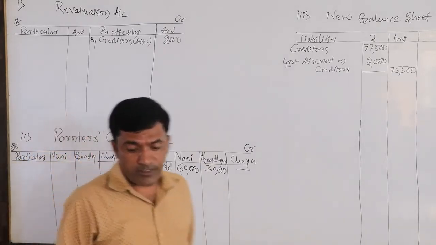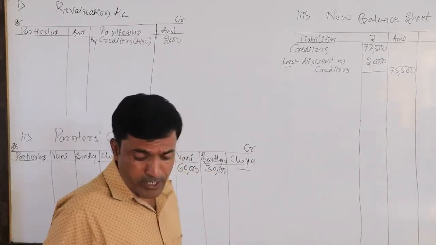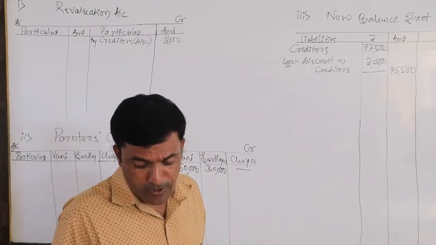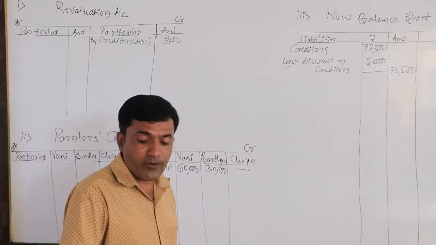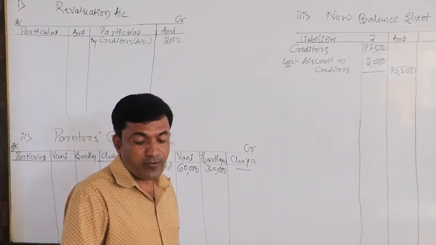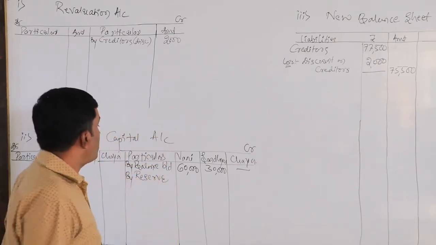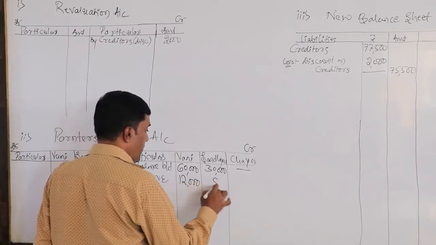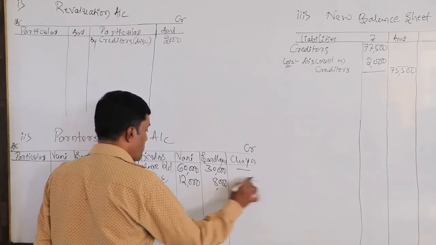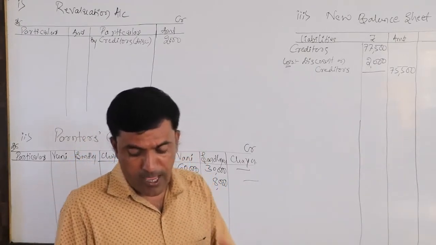What is the amount of reserve, dear students? Reserve is 20,000. We need to distribute this 20,000 in the ratio of 3:2, means 3 by 5 and 2 by 5. So 12,000 and 8,000. Total 20,000 reserve is provided on the liability side.